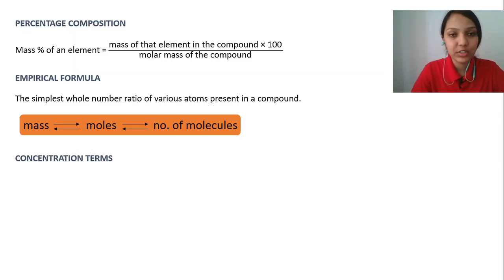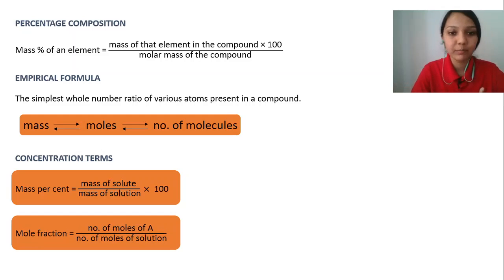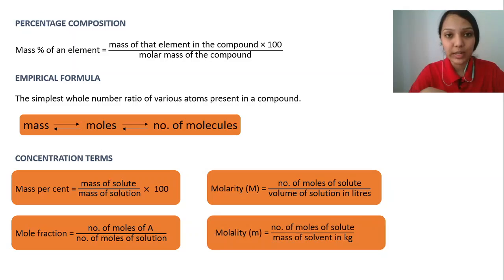Next are the concentration terms. We discussed 4 different concentration terms. First up, mass percent. Mass percent is the mass of solute by the mass of solution into 100. And mole fraction. Mole fraction is the number of moles of the particular component divided by the number of moles of the solution. Next is molarity. Molarity is the number of moles of solute by volume of the solution in liters. Next is molality. Molality is nothing but the number of moles of solute by mass of the solvent in kg.